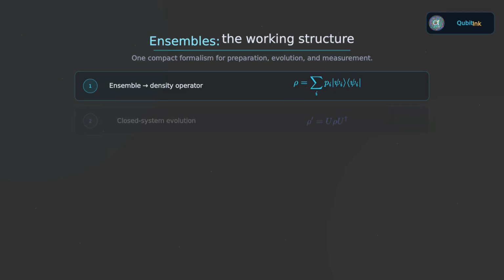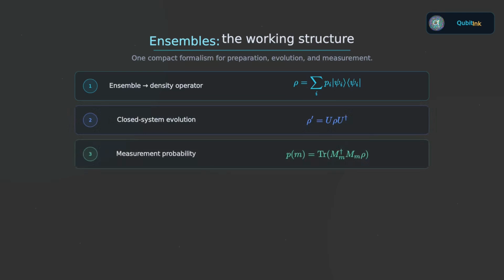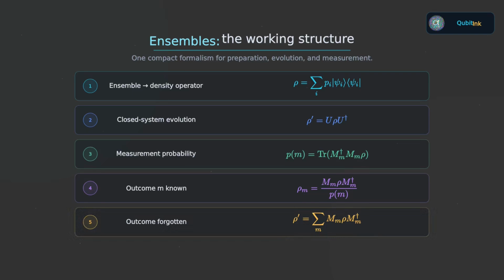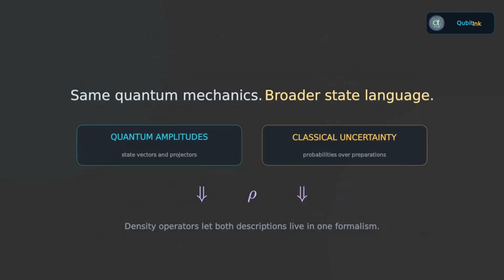Closed system evolution acts by sandwiching ρ between U and U dagger. Measurement probabilities are obtained from a trace. Conditioned on a known measurement result, the state is updated and normalized using that result. If the result is forgotten, we average over the possible measurement branches. And pure states appear as a special case of the same formalism. So the density operator is not a different theory of quantum mechanics. It is the same quantum mechanics reorganized into a language that can handle both quantum amplitudes and classical uncertainty without switching formalisms.